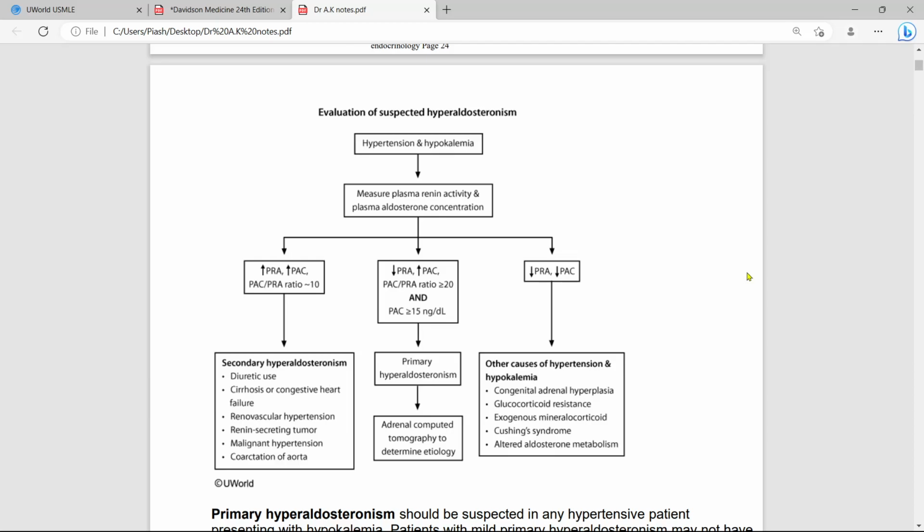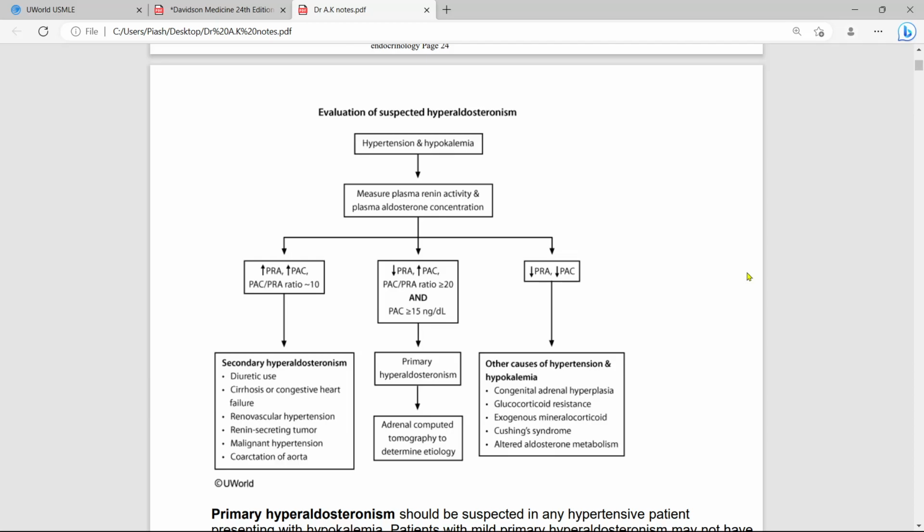On the third day we will collect a 24-hour urine and measure aldo, sodium, and creatinine. Failure to suppress urinary aldosterone, less than 12 microgram per 24 hours, is consistent with primary hyperaldosteronism.